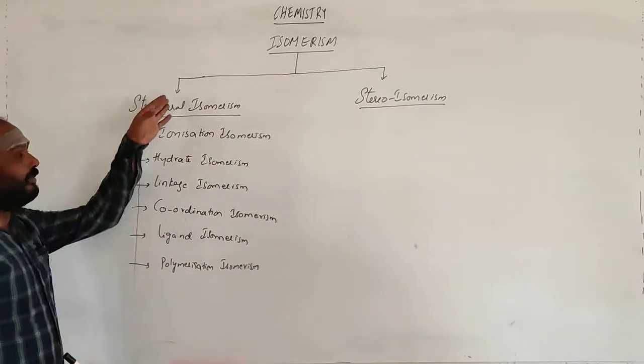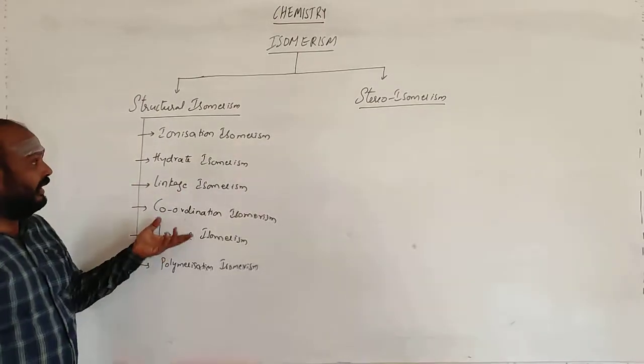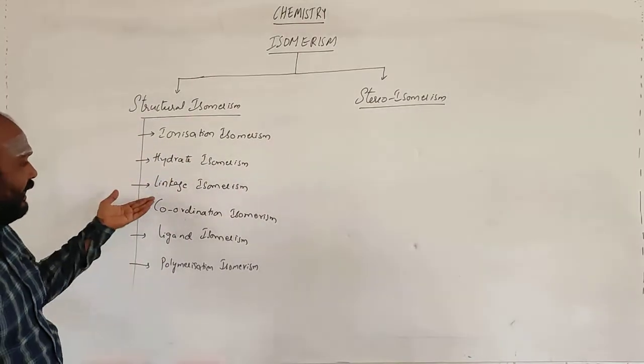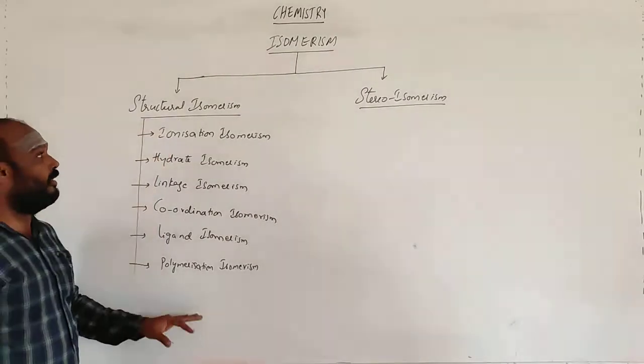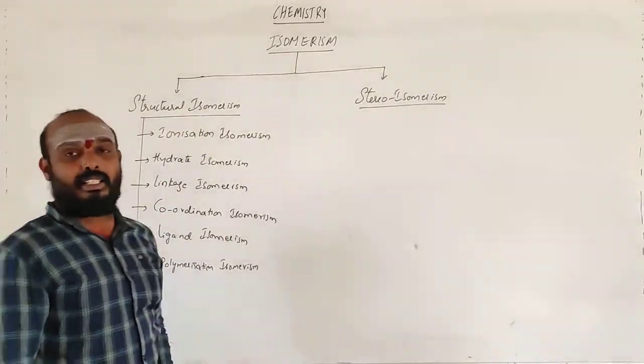So these are the different types of structural isomerism. All these isomerisms come under the category of structural isomerism.